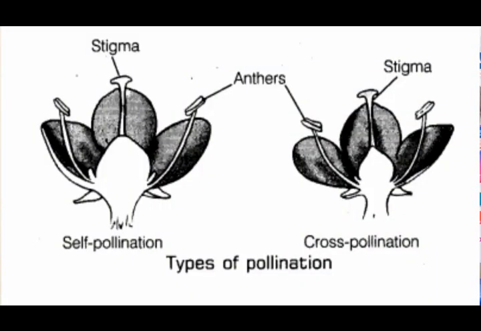Let's understand what self-pollination and cross-pollination are. When the pollen lands on the stigma of the same flower, it is called self-pollination. And when the pollen of a flower lands on the stigma of another flower of the same plant or of a different plant, this is called cross-pollination. Children, pollination occurs by some pollinating agents. So what are the pollinating agents? Pollinating agents are wind, water and animals.